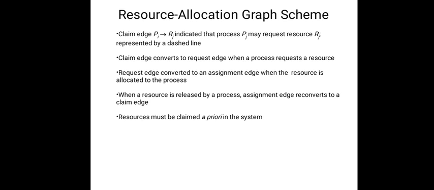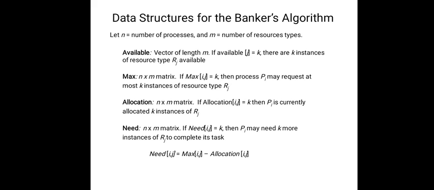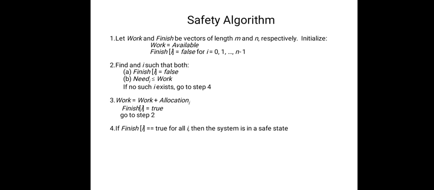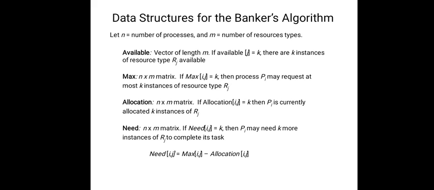Now let us go with the resource allocation graph scheme. We already know that the resource allocation graph has two edges, the request edge and the assignment edge. A request edge is always directed from a process to a resource or instance of a resource type, and an assignment edge is always directed from the resource to the process.